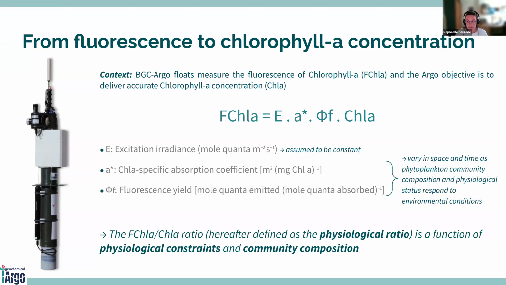These two parameters vary in space and time as phytoplankton community composition and physiological status respond to environmental conditions. So the fluorescence over chlorophyll concentration ratio, that we will call after the physiological ratio, is a function of physiological constraints and community composition. So it's very complex to handle and finally varies with space and time.